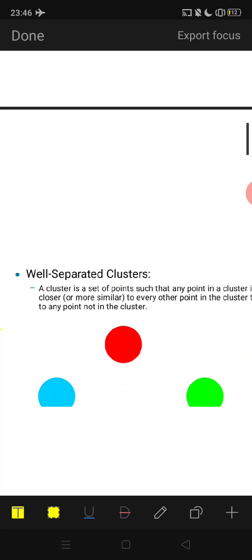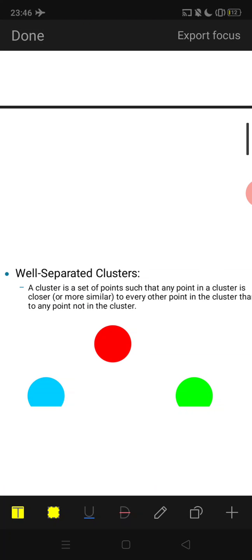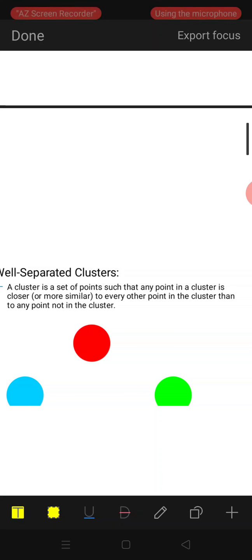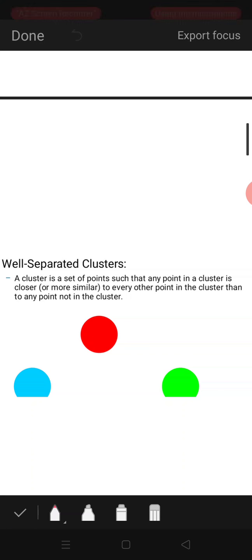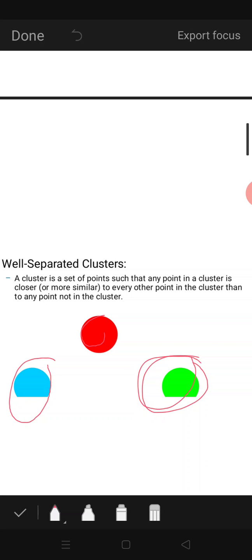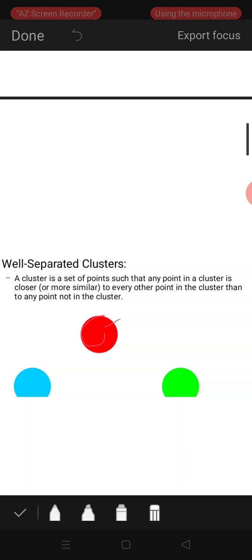First one is well separated clusters. A cluster is a set of points such that any point in a cluster is closer or more similar to every other point in the same cluster than to any point not in the cluster. If you observe this, it is clearly drawn with colors: red, green, and sky blue. If you take any point in a cluster, it is close to the same cluster's elements and entirely different from the other clusters' elements. This is called well separated clusters.